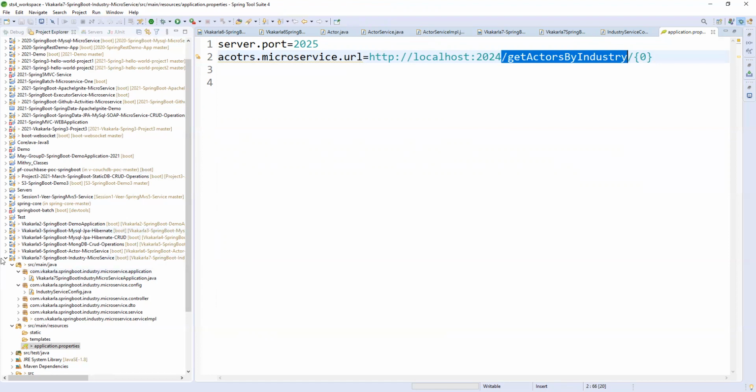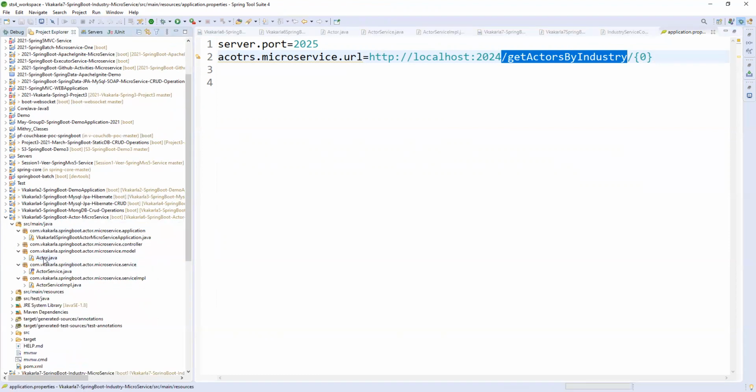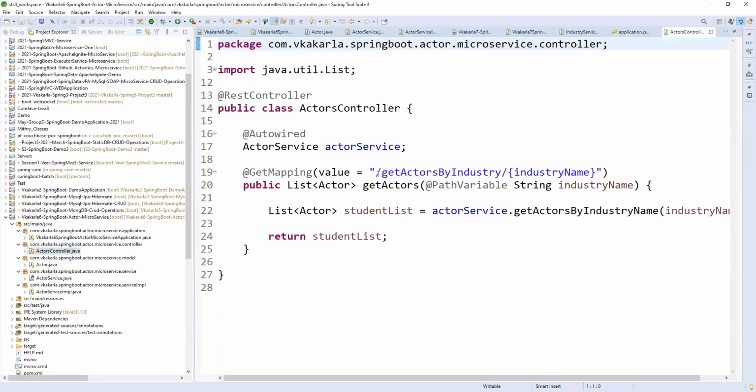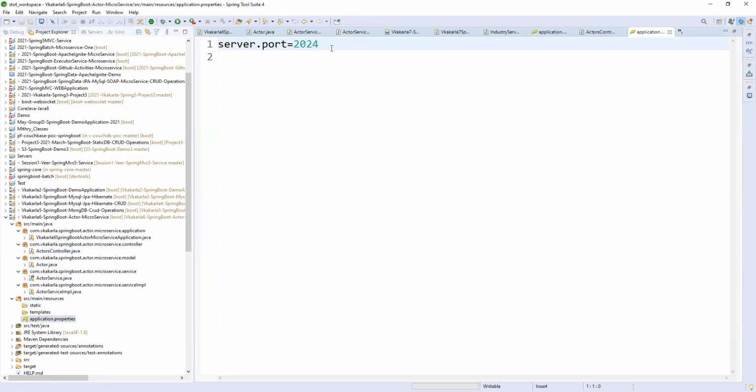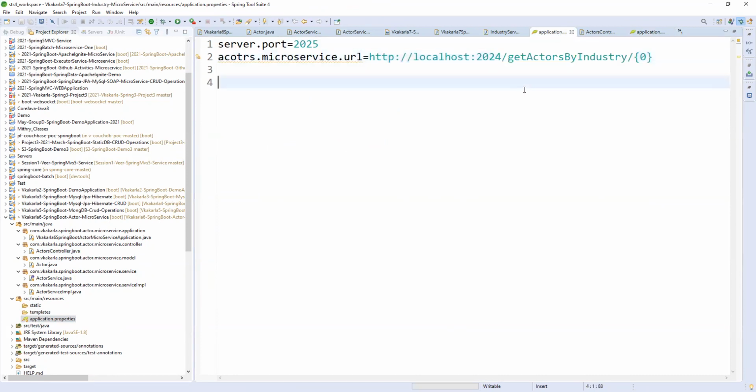If you see here in our actor controller, this is the URI and this is the port number. The same way we constructed it here, and we are passing a dynamic value.